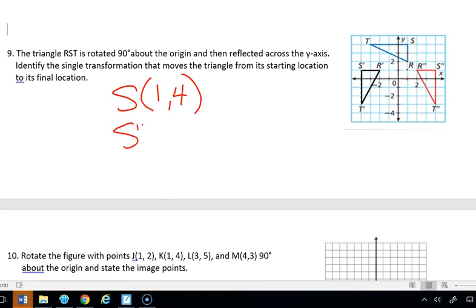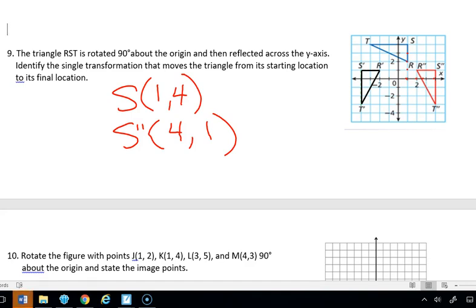And then let's look at S double prime. That is 4, and 1 up. So if we look at this and we want to be able to compare it, what do we notice? What I notice is that the numbers just flip positions. That's all they did.